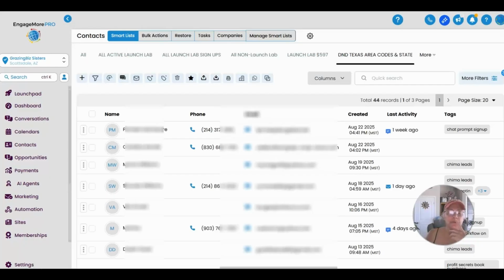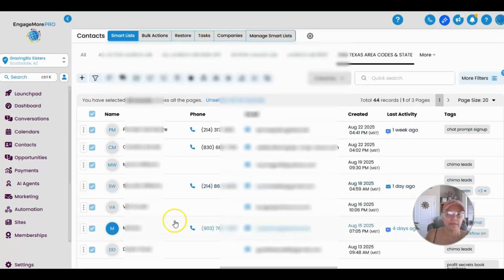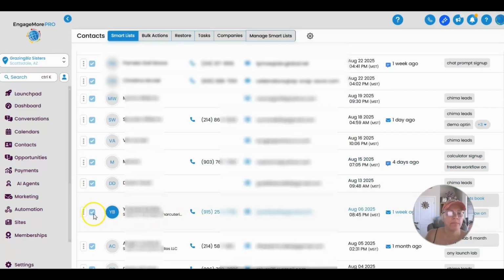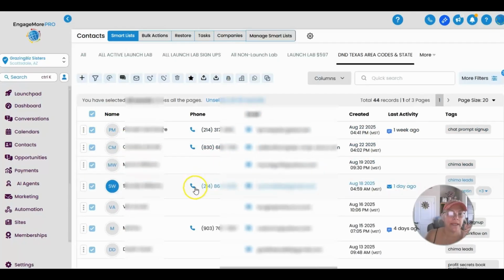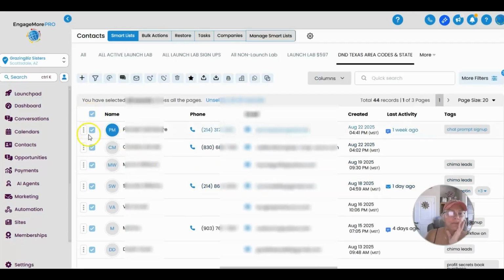So, all right, cool. Now, how do we turn this on? Well, I have that workflow already set up, right? So I'm just going to go over here and click this so that all 44, select all 44. And then I'm going to turn the workflow on for all of those people. Now, I know that I'm working with a few of these people, so I may not want the people that I'm actually working with. I'm pretty sure I'm safe. So I'm probably going to come down and unclick those folks and make sure that they aren't on this. So that might be just something to be aware of.